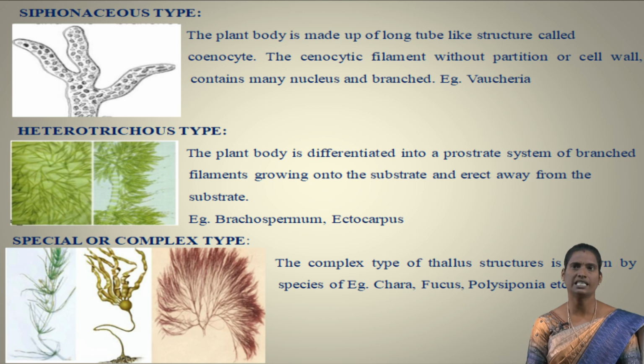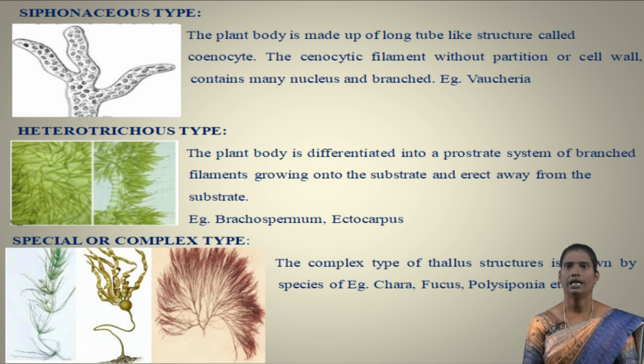In these algae, the nucleus is in a coenocytic condition. What is meant by coenocytic? Coenocytic means the filament is not separated by any cross wall or partition. So here the cytoplasm passes through the entire plant body, and the nuclei are spread in the cytoplasm. So this condition is called coenocytic. The definition of coenocytic filamentous form is without partition or cell wall, containing many nuclei. The plant body is branched.